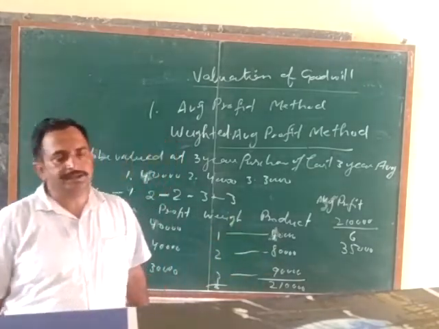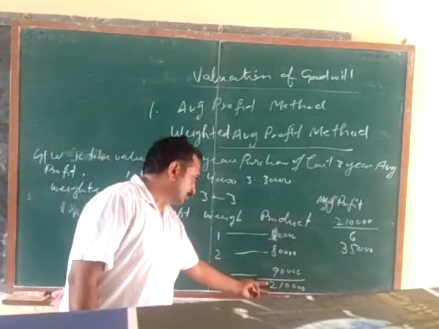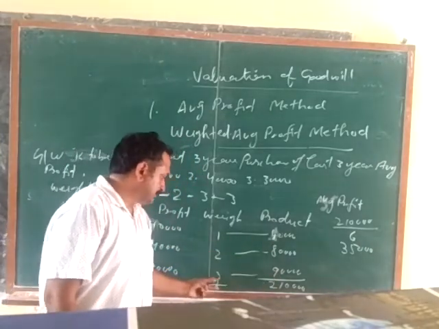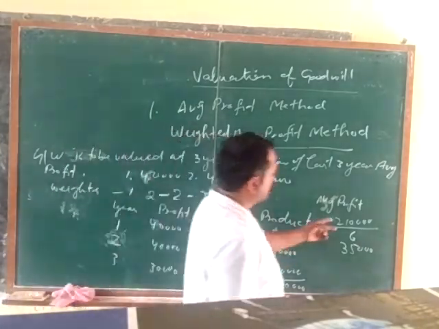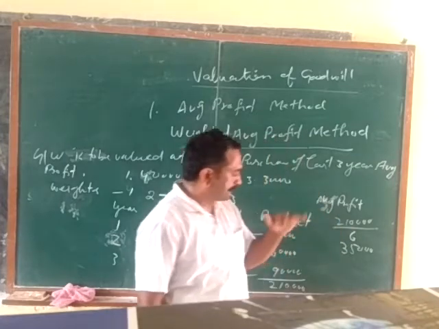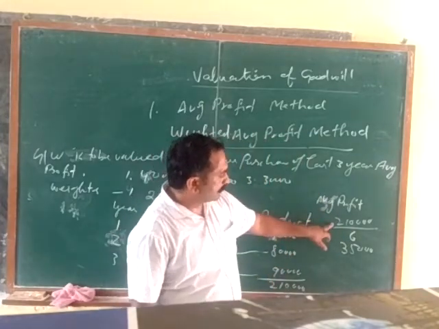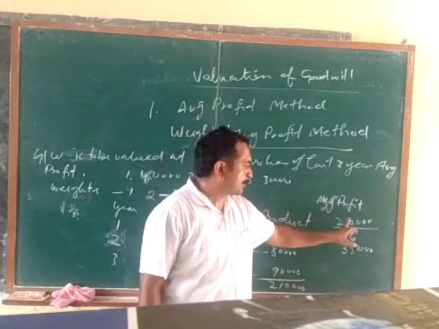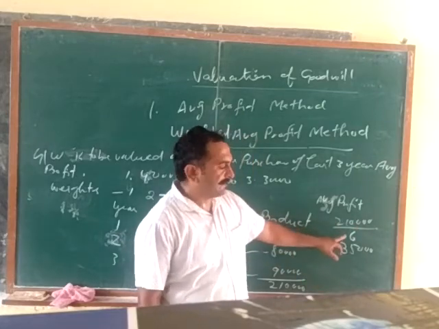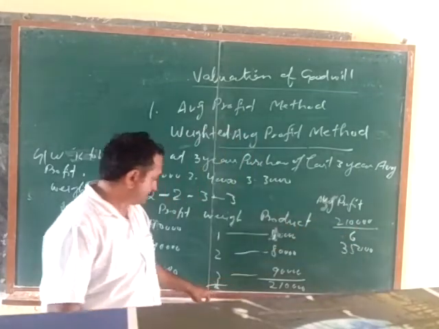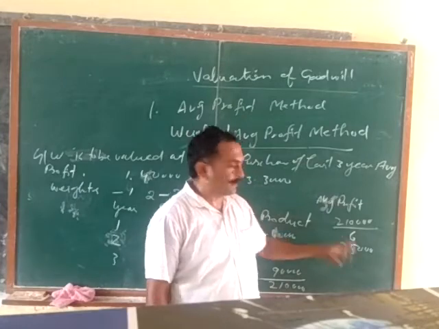Total is 2 lakh 10,000. This is the total of product, and this is the total of weights. Average profit is the total of product, 2 lakh 10,000, divided by total of weights 6. This is 35,000. This is the average profit.